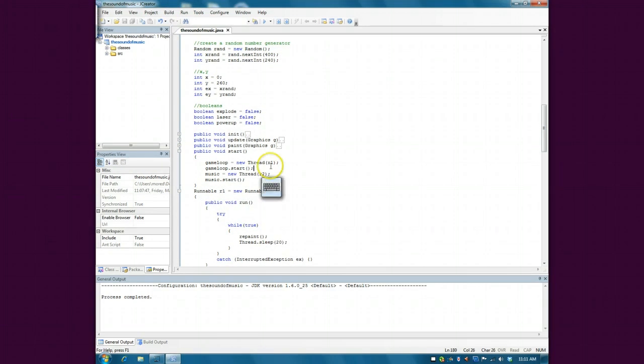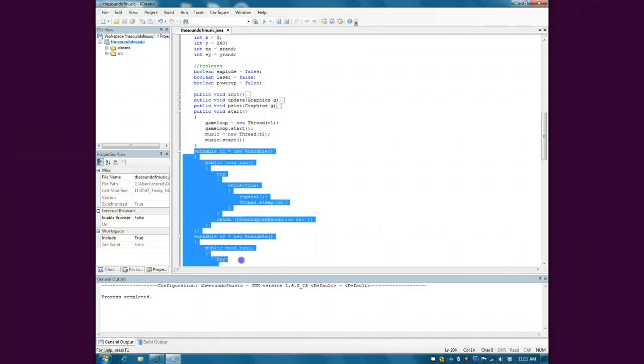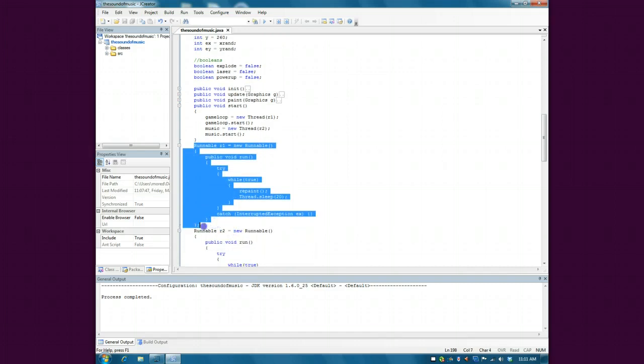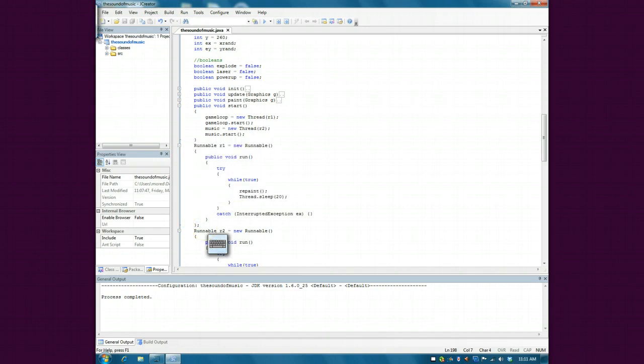Now you notice R1 and R2. That is wide open. R1 and R2 are actually the Runnables. Instead of implementing the interface, I used this system, which let me just highlight one so you can see it in its entirety. As you can see, it is like an interface, and you have to have a semicolon at the end of the method. Because it's not really a method per se, it's a new instance of the Runnable class. That's why you need the semicolon.